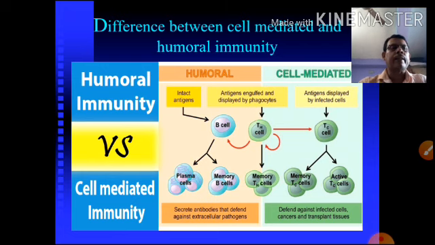But in the case of humoral immunity, the cells secrete antibodies that defend against extracellular pathogens. Basically, in the humoral system, extracellular pathogens such as bacteria and viruses can be killed, but cancer cells and transplanted tissue are handled by the cell mediated system.